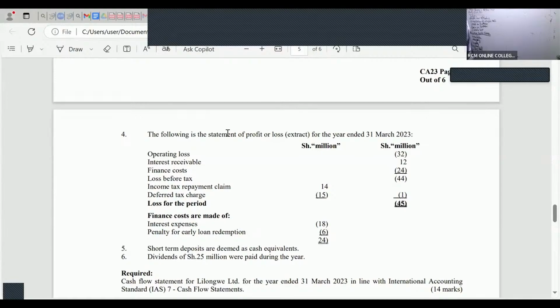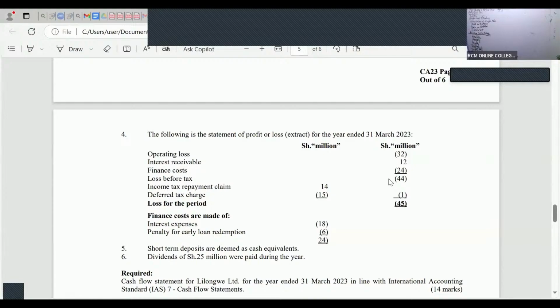And then you can see here, we have loss before tax. This was a loss. We are used to taking profit before tax. The examiner is also quite a tough examiner. So here he came and he gave us loss before tax. We shall start with that 44 negative. So profit or loss before tax. So we start with that 44 negative like that. And then now we look for depreciation.